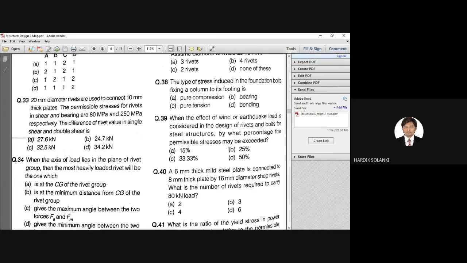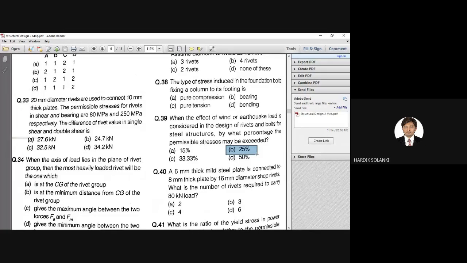What it is saying, when we are doing the design for earthquake load and wind load, by what percentage we need to increase our permissible stresses? The correct answer is option B, 25 percentage.